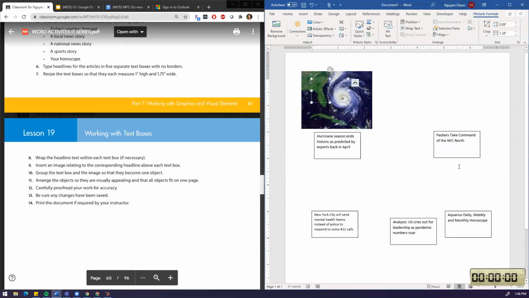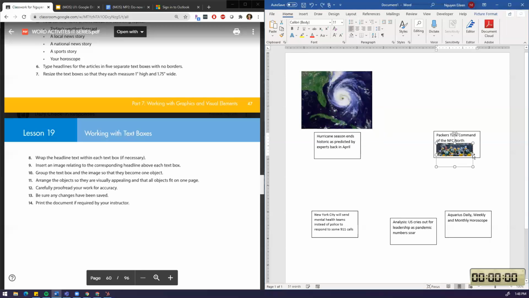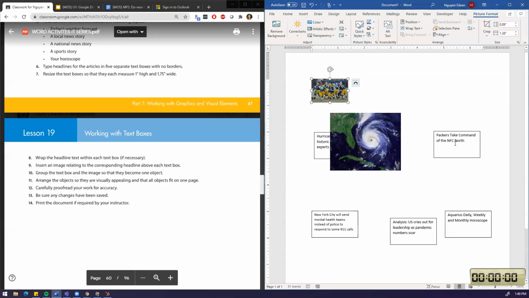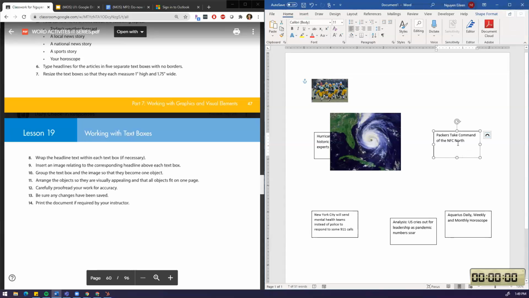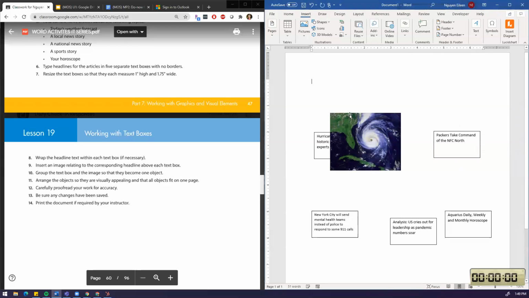Oh, somehow it went inside, and I didn't want that. So I'm just gonna drag it out. Now it's over there. Okay, so I clicked it, I got a picture format. Don't do what I did where it was touching the text. I guess what happens is if you touch inside the text and then you insert the picture, then the picture goes inside of it, and you don't want that.